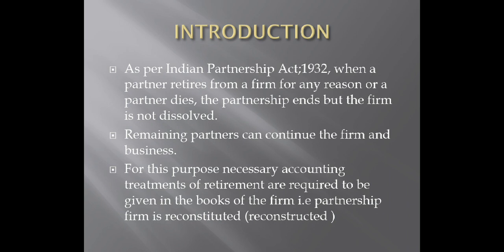So we'll read the definition again. We had an explanation, so now it will create a good understanding. As per Indian Partnership Act 1932, when a partner retires from a firm for any reason or a partner dies, the partnership ends, but the firm is not dissolved. The firm is not closed. The firm will continue with the remaining partners. Second point, remaining partners can continue the firm and business. We have already discussed this.